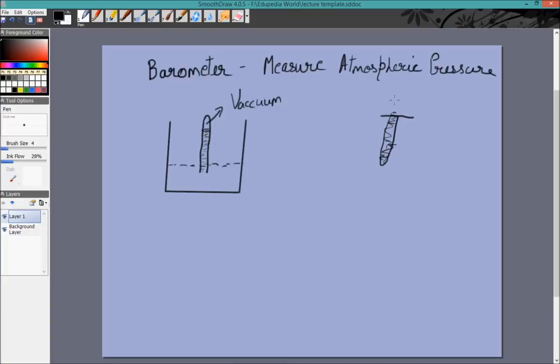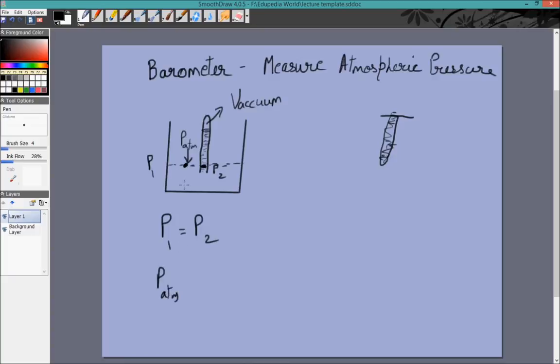Vacuum because initially we filled the tube with mercury, we tilted it, and then we inverted it and put it in here, so there was no way for any air to get inside this point. Now we look at the pressure at this point P1 and the pressure at this point P2. Since the whole liquid is in equilibrium, the pressure at these 2 points has to be the same. We just derived the result that pressure at the same horizontal level is the same. So we know that P1 is equal to P2. But what is P1? P1 will simply be the atmospheric pressure.